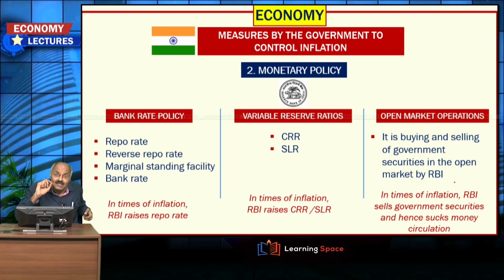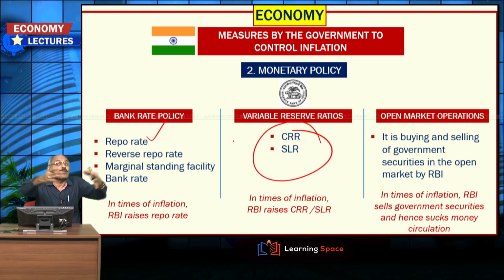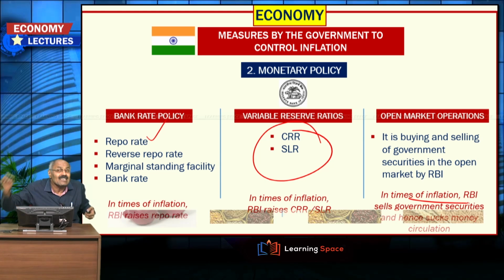And under monetary policy, bank rate, Reserve Bank of India increases the repo rate. That means overall interest rate structure will be increased. Then RBI may resort to increasing CRR or SLR ratios, and because of which money in circulation will be reduced. And third one is, in times of inflation, RBI sells government securities and hence sucks excess money in circulation. So this is monetary policy. We are going to deliberate in detail.